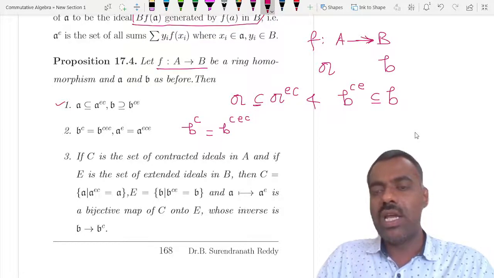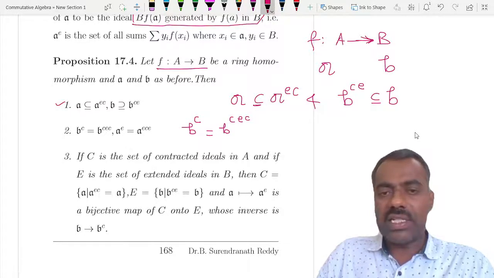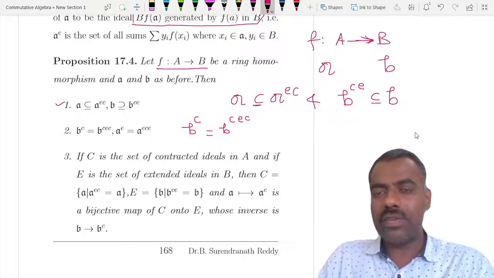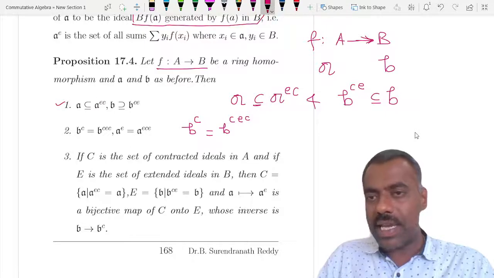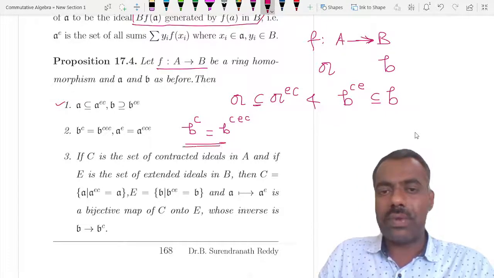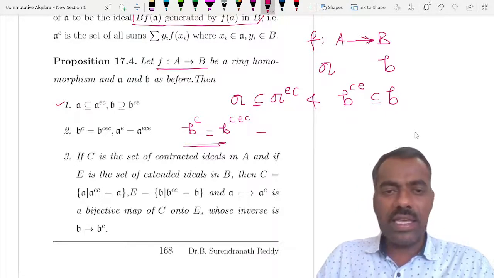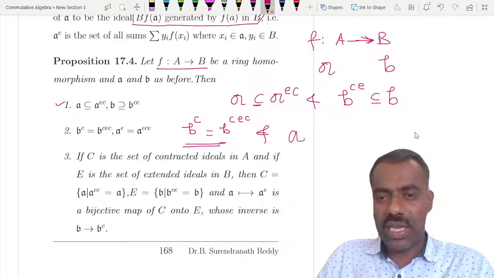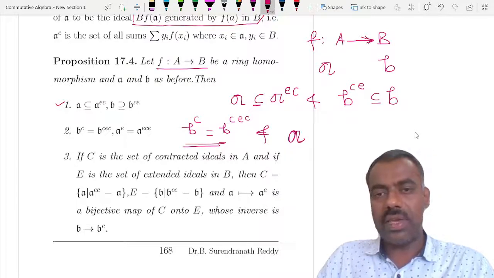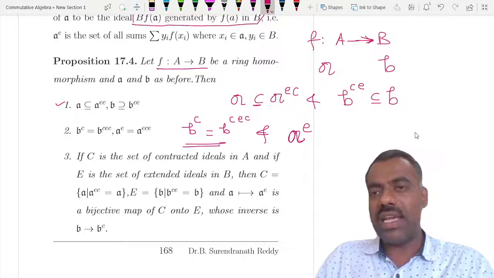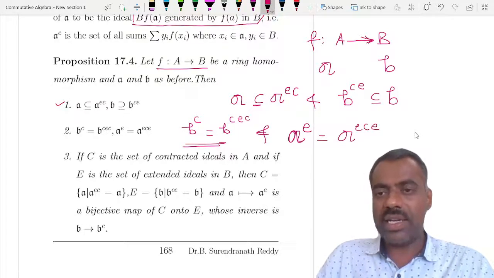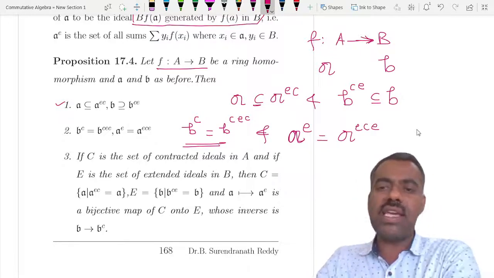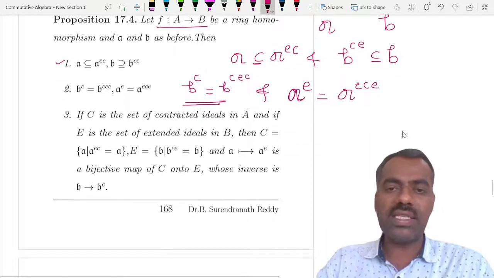Let me repeat: you take b and its contraction, an ideal in A; extending and then contracting again gives the same thing. Similarly, you take a and extend it, which is an ideal in B; contracting and extending again gives the same. So a^e equals a^ece, and b^c equals b^cec.